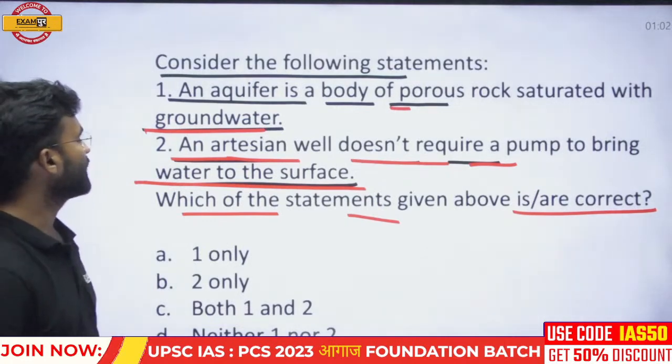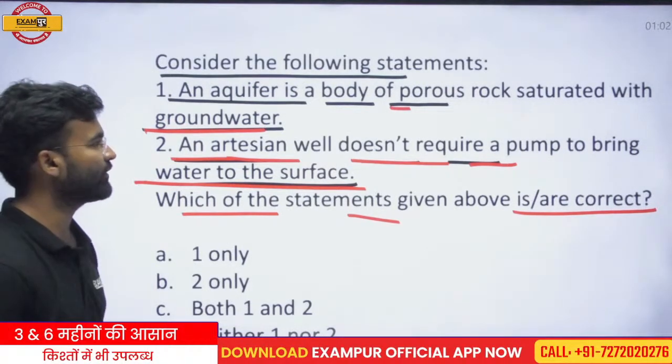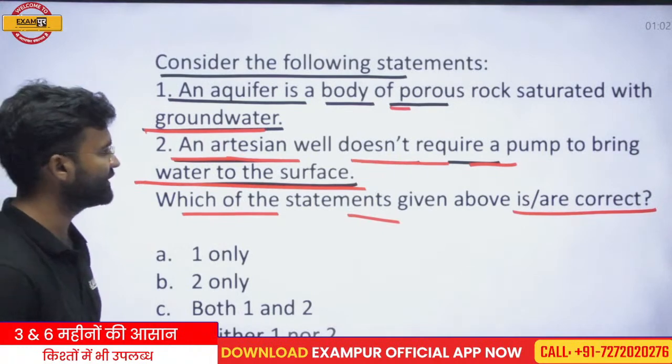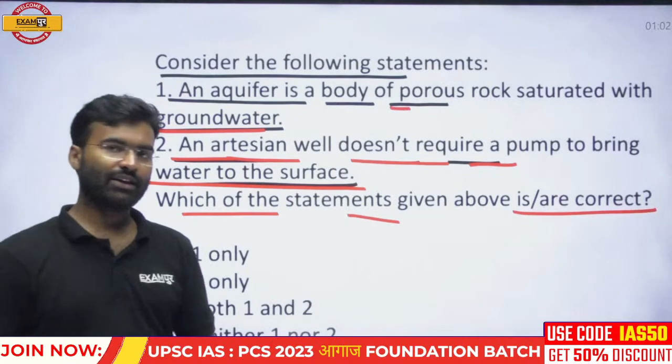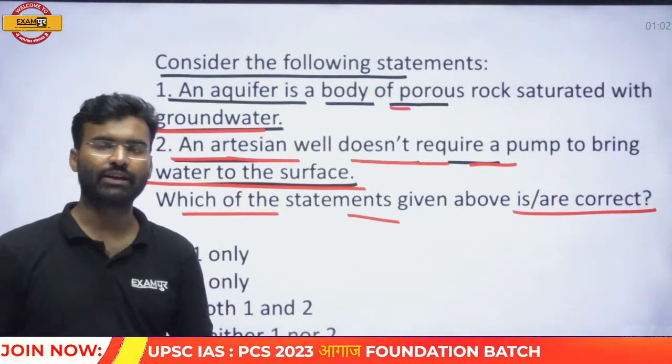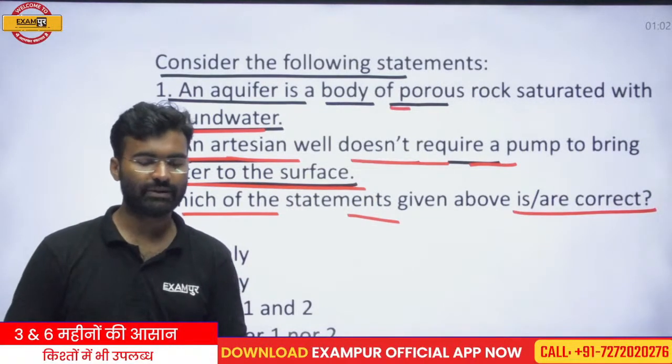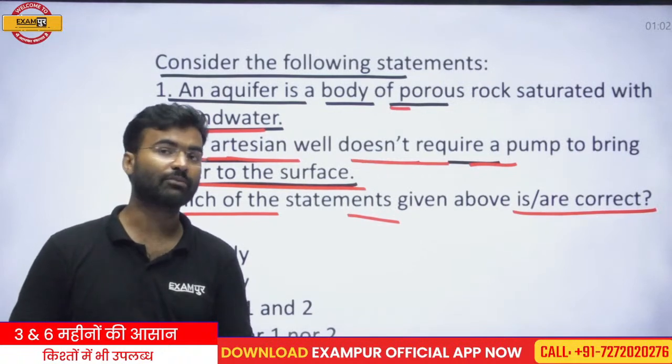Look here, artesian well does not require a pump to bring water to surface. Artesian well, this statement is not completely correct. This statement is not completely correct or not completely incorrect.